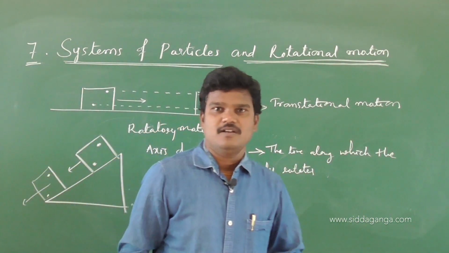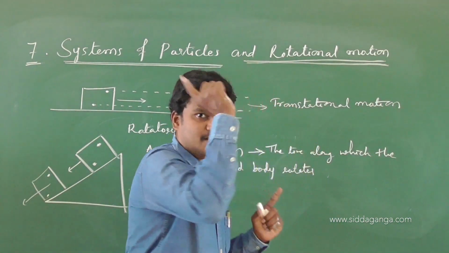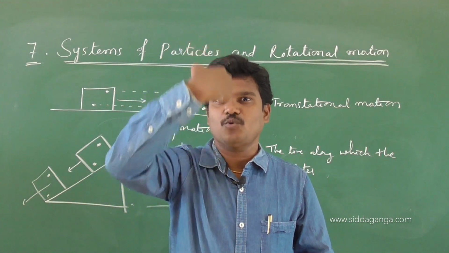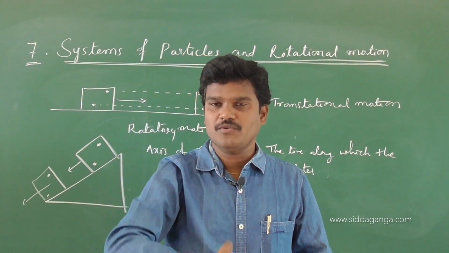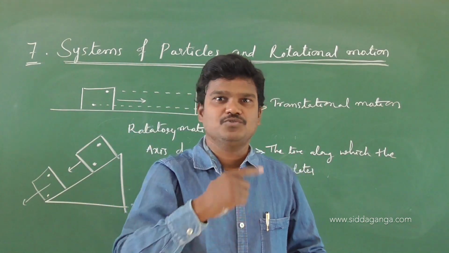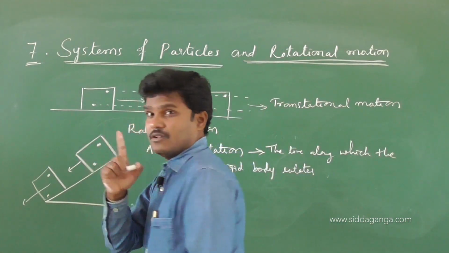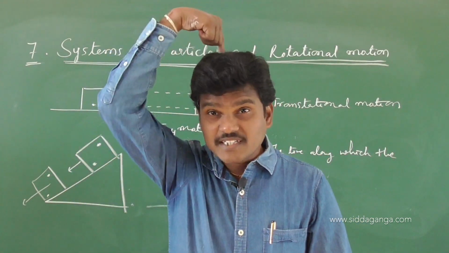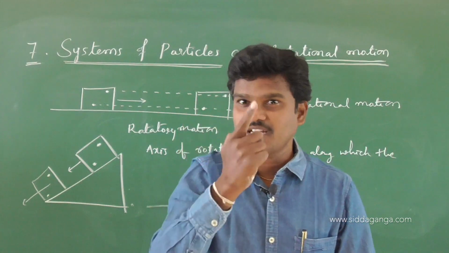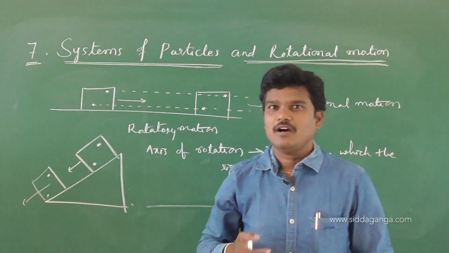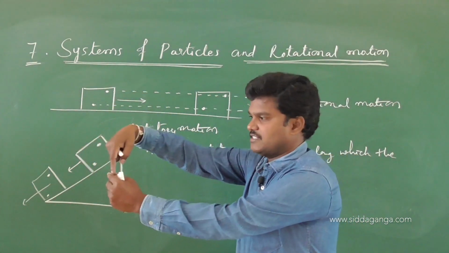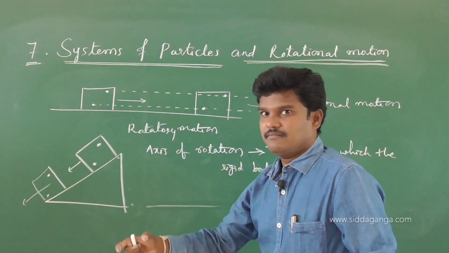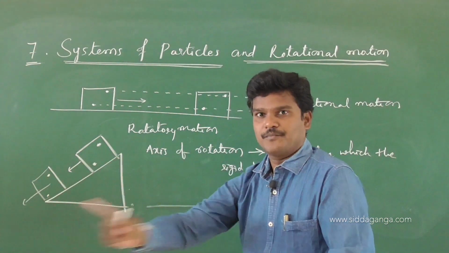See, for example, if I rotate myself about my own axis, this is my axis of rotation. Now I am the rigid body, so I rotate myself like this. This is the axis of rotation, because about this axis I am rotating. If any pole is arranged here, I can rotate around the pole.